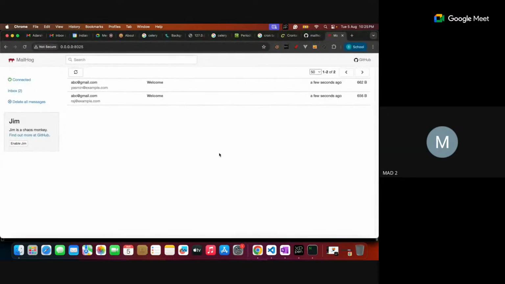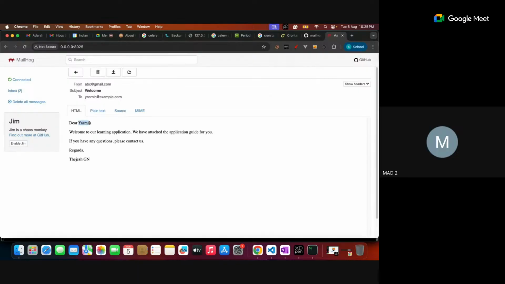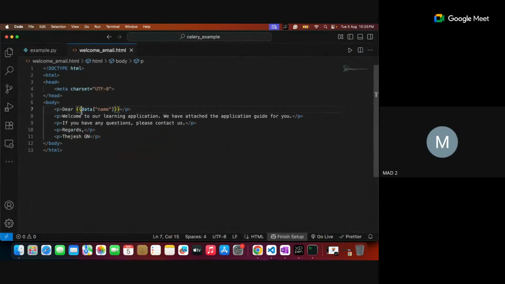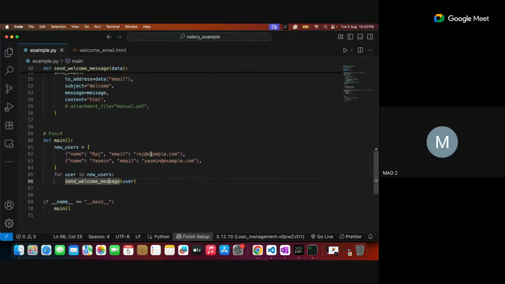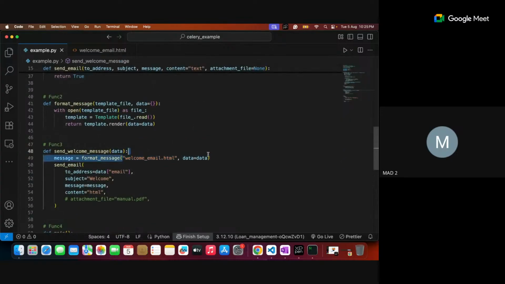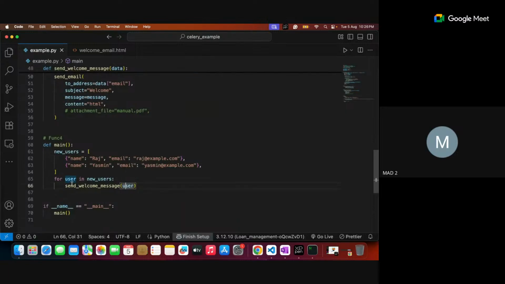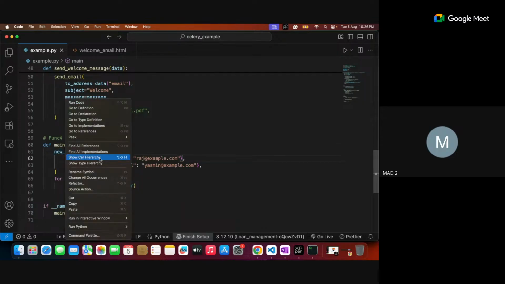Once it is done, you check your MailHog. In this MailHog, we got the 2 mails. The first mail is this. See, this is generated for Yasmin. Similarly, if we go back, this is generated for Raj. This is done through the template which was defined. This template gets a dynamic name from the Jinja template, which is received from here. Every time the welcome message is sent, the data is sent as a parameter. What is my data? It's user data. For every user we send their data, first the user data we send is this part.